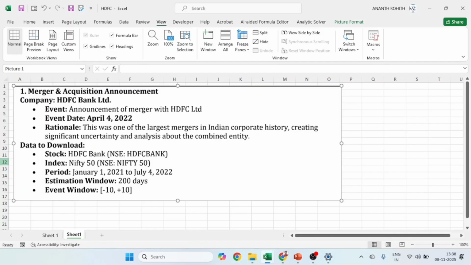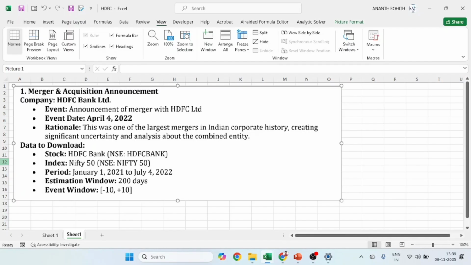We use this estimation window period to analyze what kind of impact the market index, that is Nifty, has on the HDFC Bank Limited stock performance. Based on that regression equation, we are going to calculate the expected return of the company. Then we calculate abnormal returns. Then based on that, we calculate the T statistics.